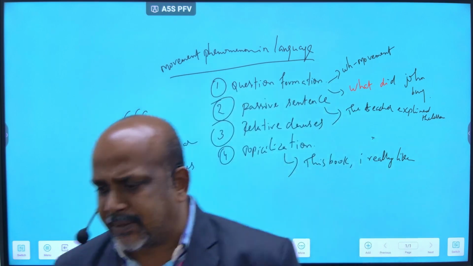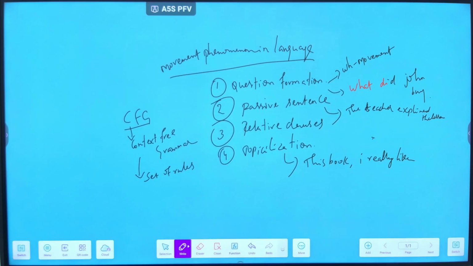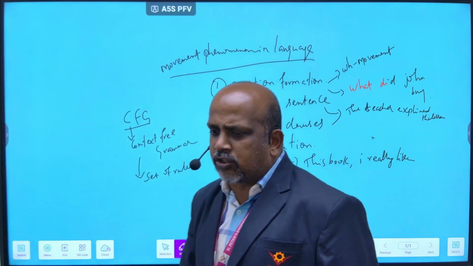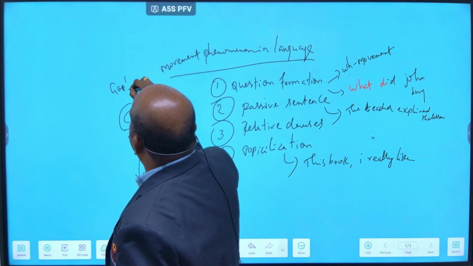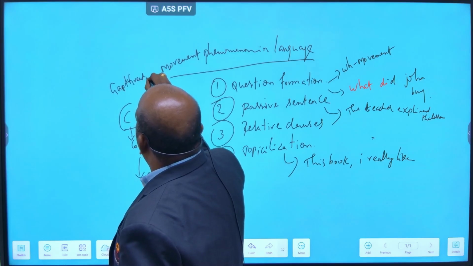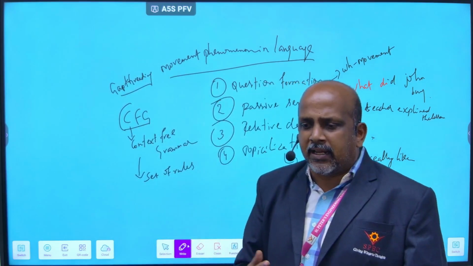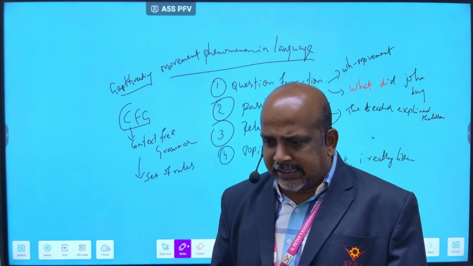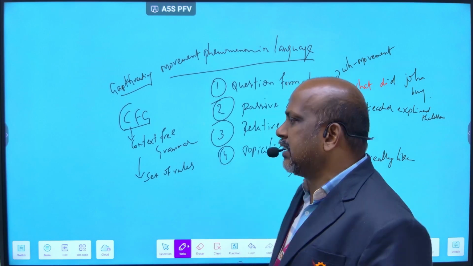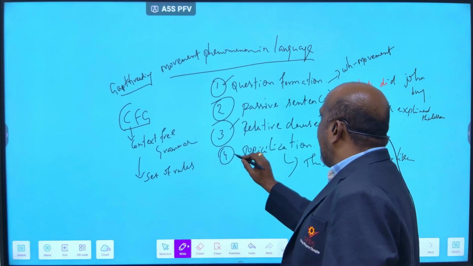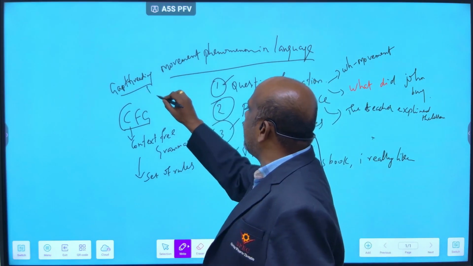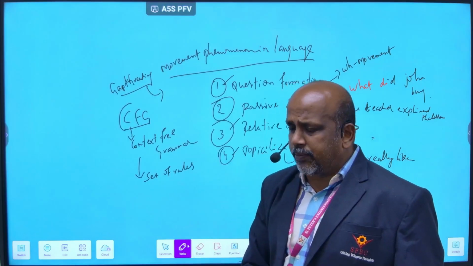Similarly, gap threading is one of the topics in the CFG. In gap threading you should explain WH movement, relative clause formation and topicalization. Those three things, question formation, relative clause formation and topicalization, you should explain for gap threading.